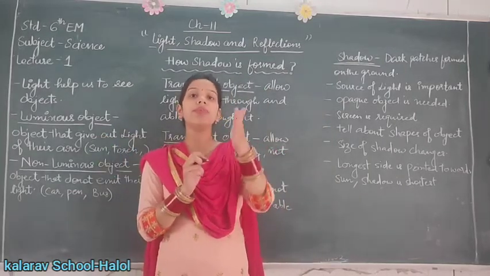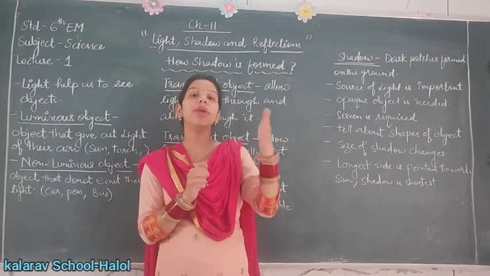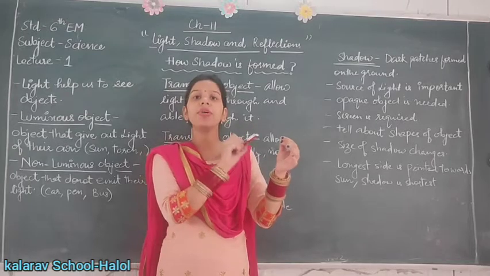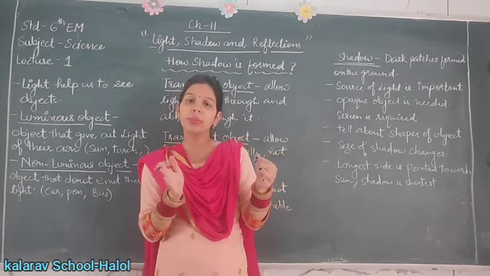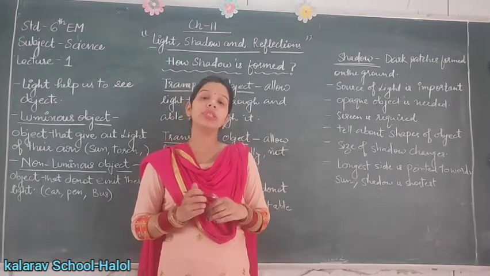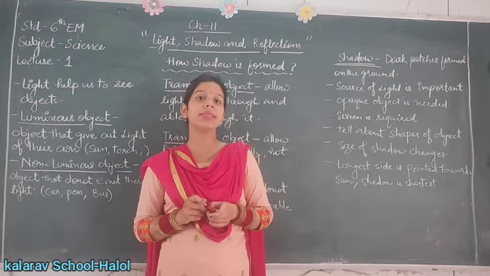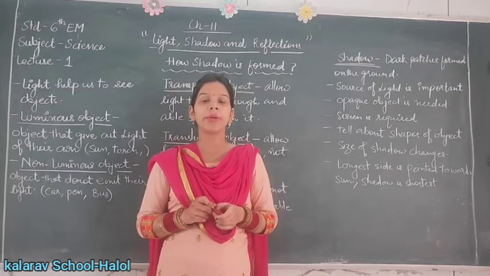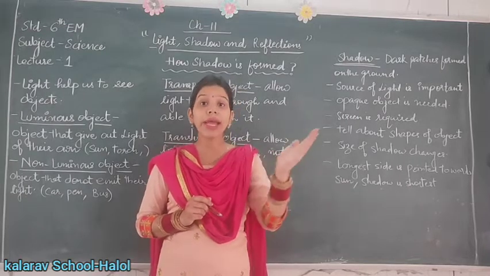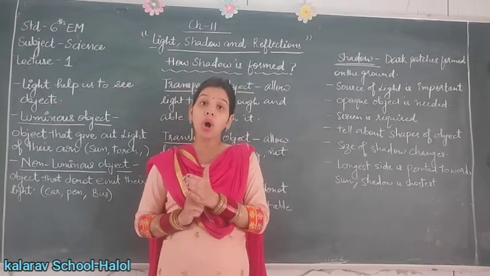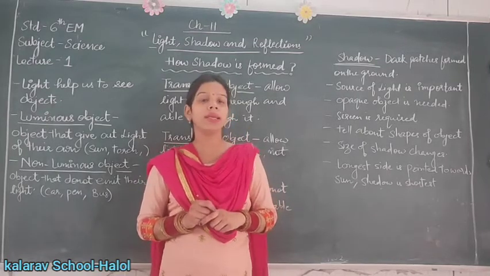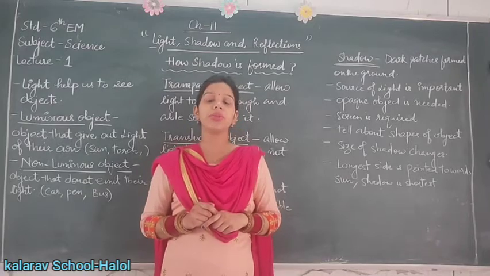For example, if we place a mirror in front of a burning candle, then the light of the burning candle passes through that mirror. So we are able to see through a mirror. So that's why a mirror or a glass is called a transparent object. So transparent objects are the objects which allow light to pass through them, or through which we can see other objects clearly. These are the transparent objects.